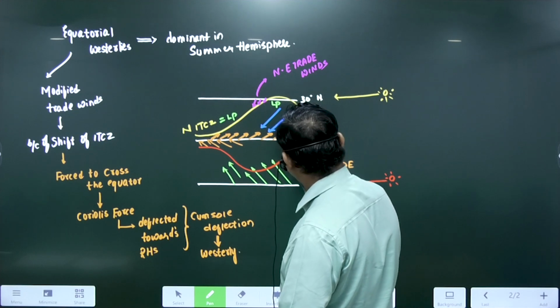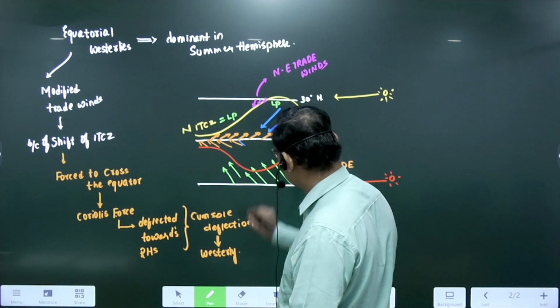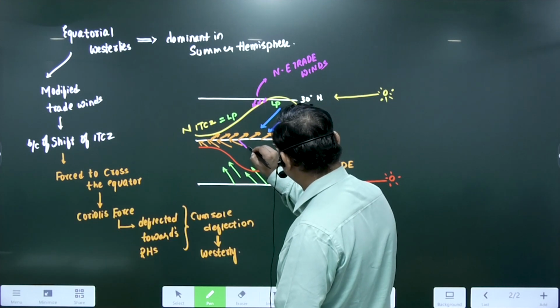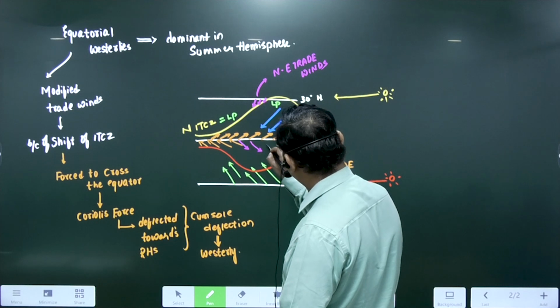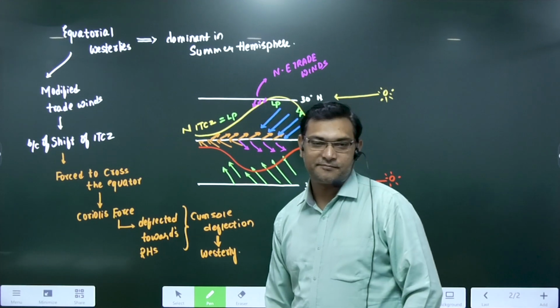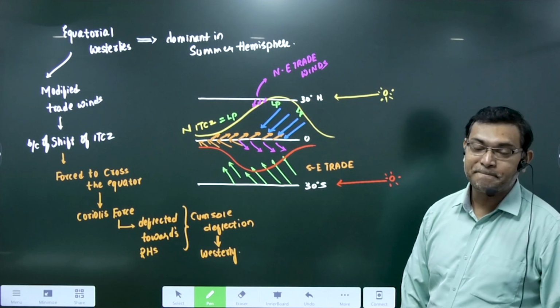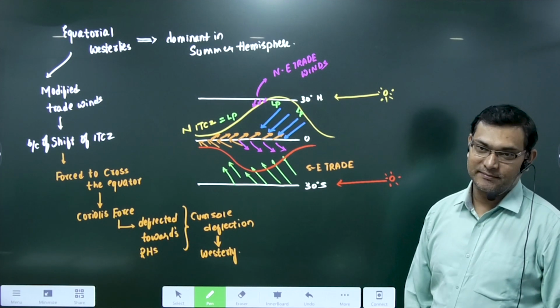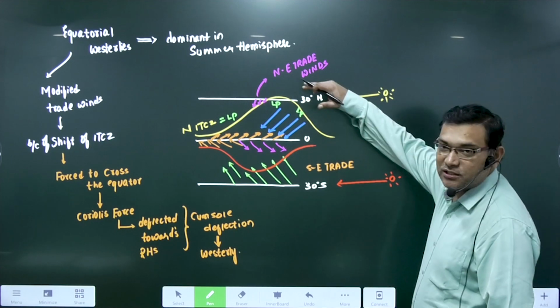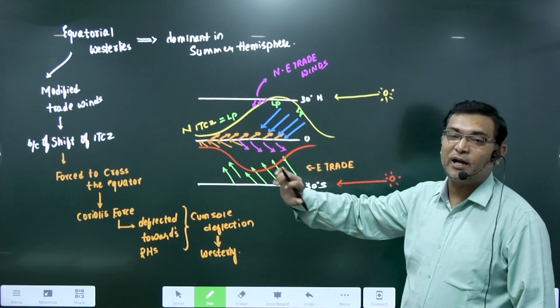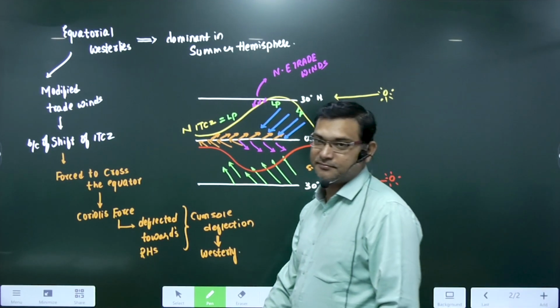Tell me yes or no. These northeast trade winds cross and get modified here, but still they are westerlies only. Point clear? They are dominant wherever there is a summer. If summer is in the north, they are dominant in the north. If summer is in the south, they are dominant in the south. Clear?